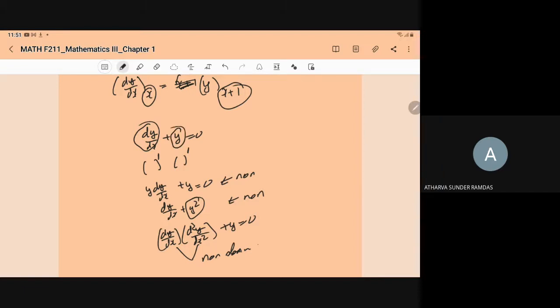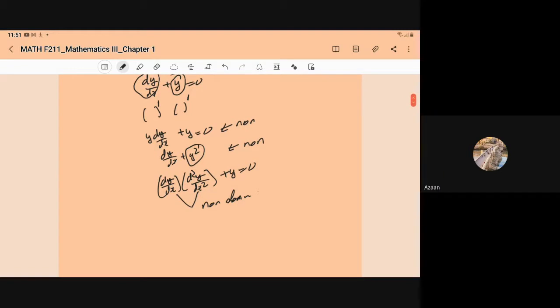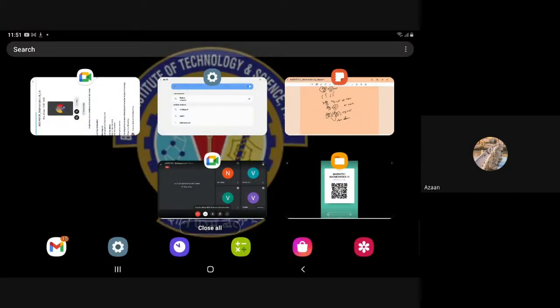Okay, got it, sir. Sir, another doubt. You showed the general solution and the particular solution in an example. Could you take that slide? I had a doubt in that.